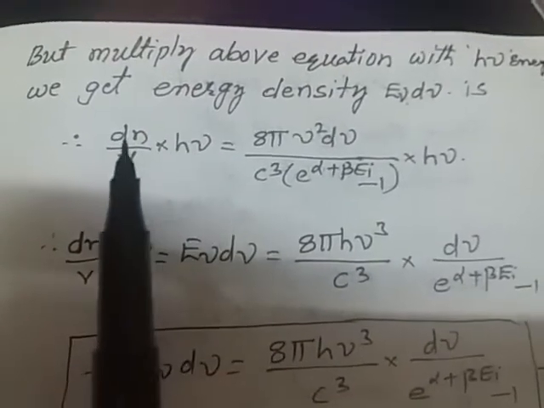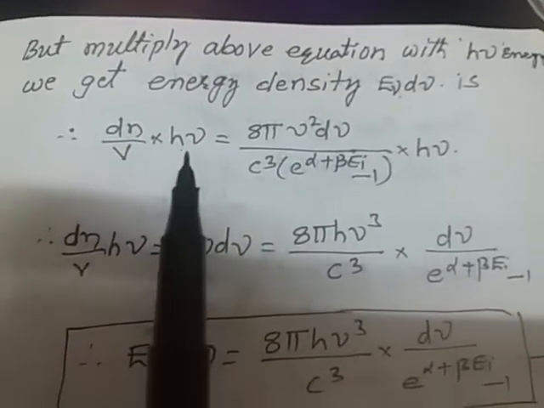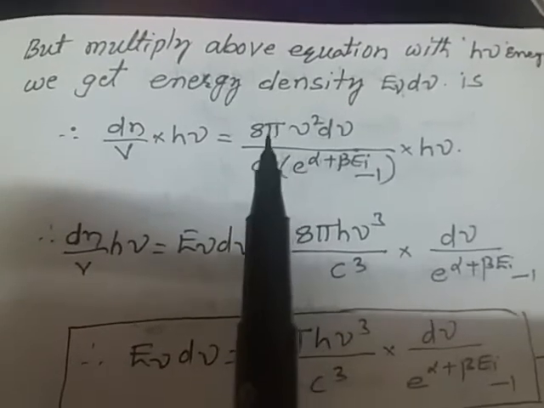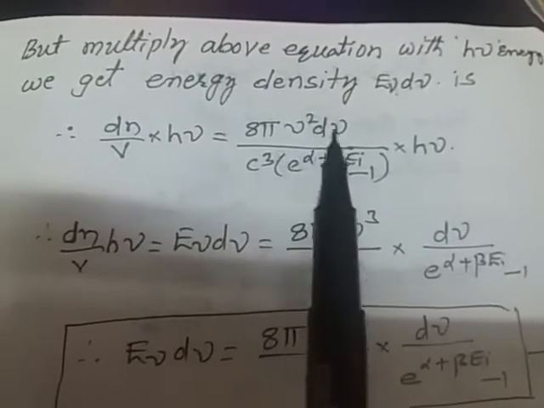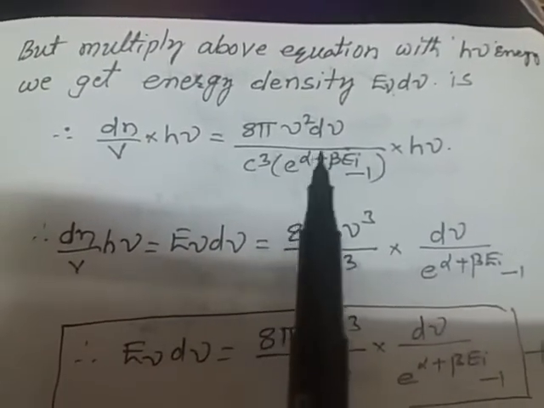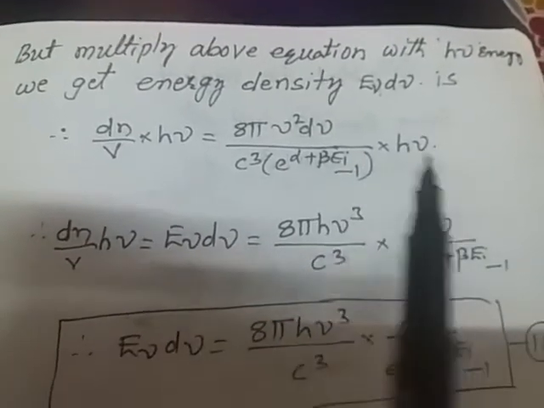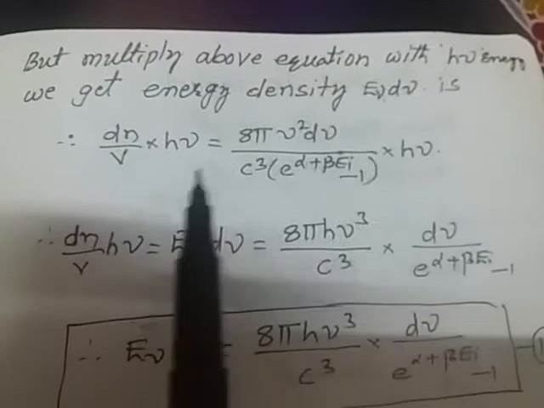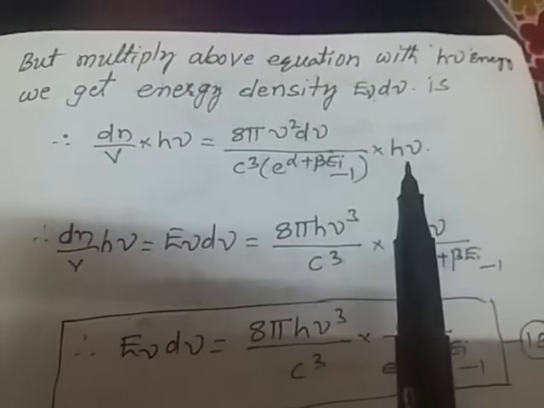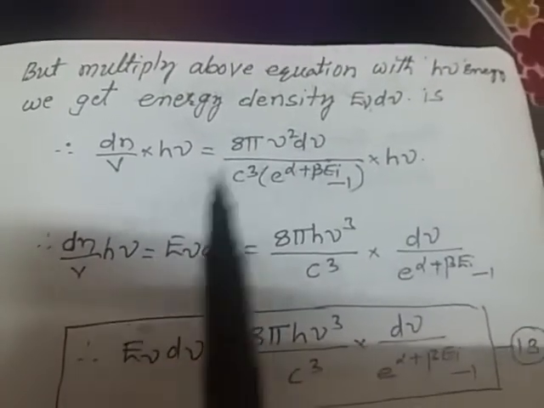So dn by V into h nu equals 8 pi V nu square d nu by c cube into e to the power of alpha plus beta Ei minus 1, into h nu. Both sides are multiplied with the photon energy h nu.